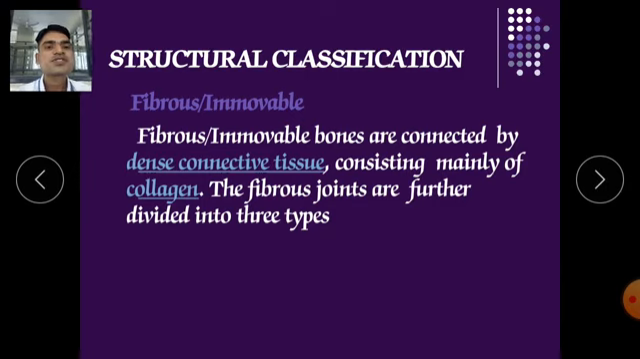Now in the structural classification, fibrous or immovable joints. This is the first class. The fibrous or immovable joints are connected by dense connective tissue. It is a major element available in this joint, and they consist mainly of collagen. Collagen fibers are also available here. The fibrous joints are further divided into three types.